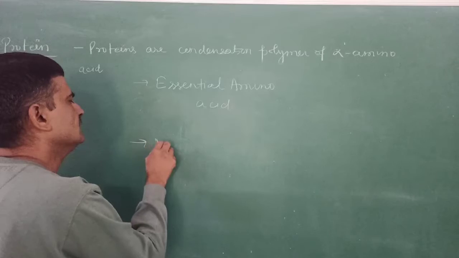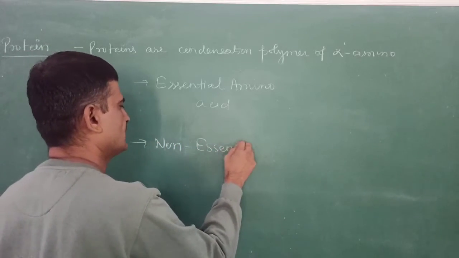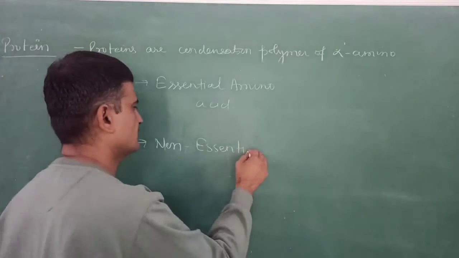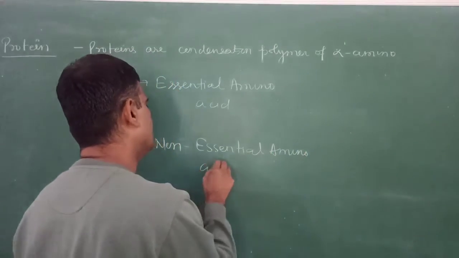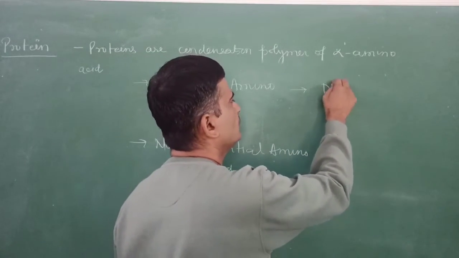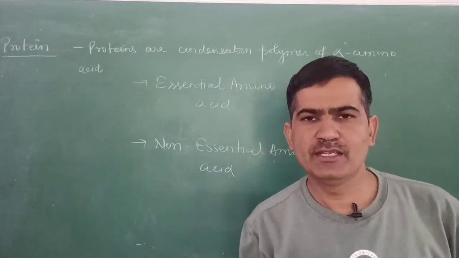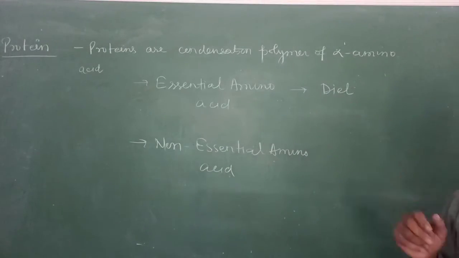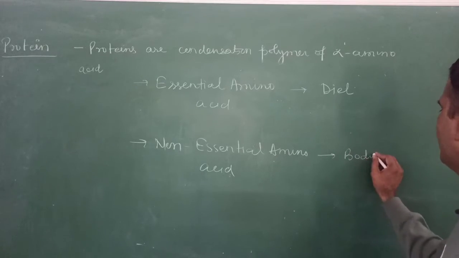Second is the non-essential amino acids. The essential amino acids are those we take in the diet, and deficiency of any amino acid can cause disease. And non-essential amino acids are those amino acids that are produced in our human body.